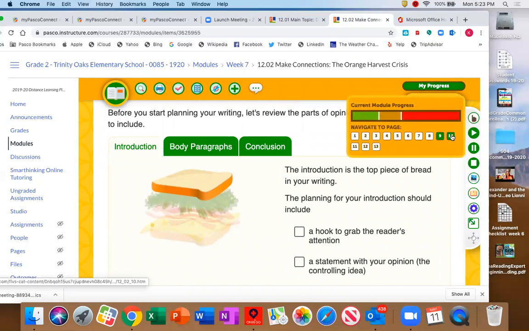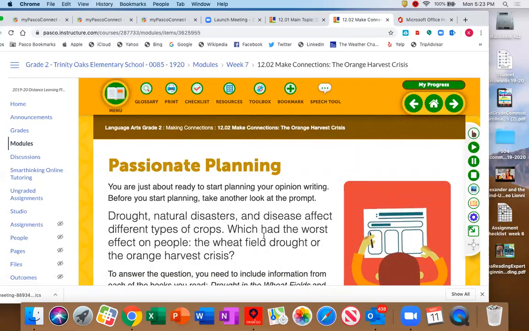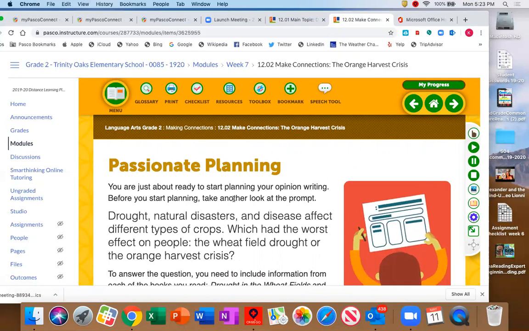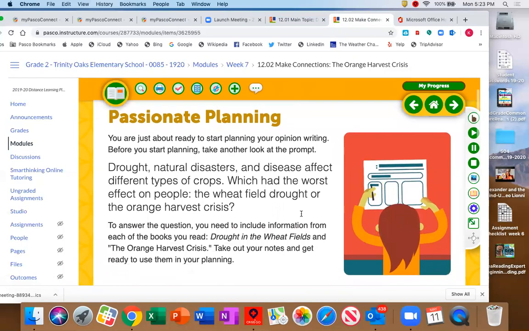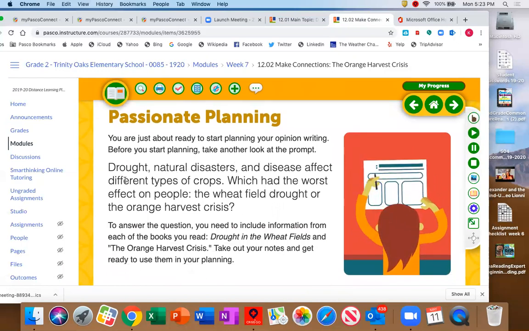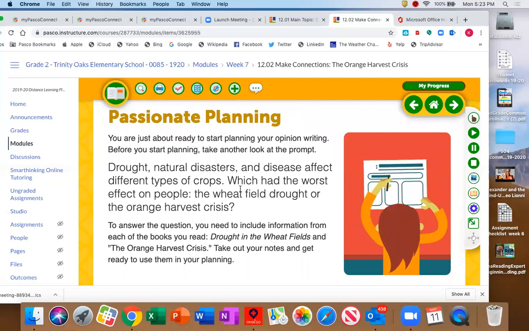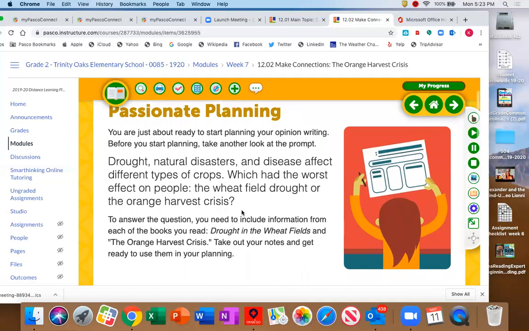Then on page 10, it talks about planning your writing piece. And before you start planning, take another look at that prompt. Droughts, natural disasters, and disease affect different types of crops. Which had the worst effect on people? The wheat field drought or the orange harvest crisis? Which one of those affected the people the worst, in your opinion?